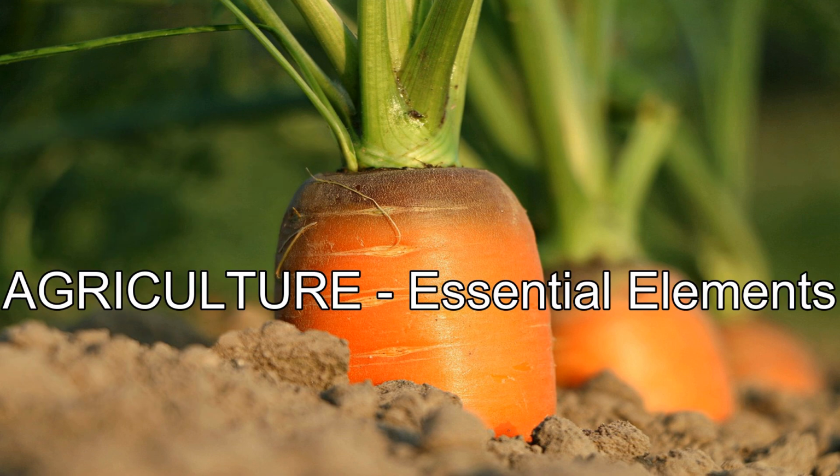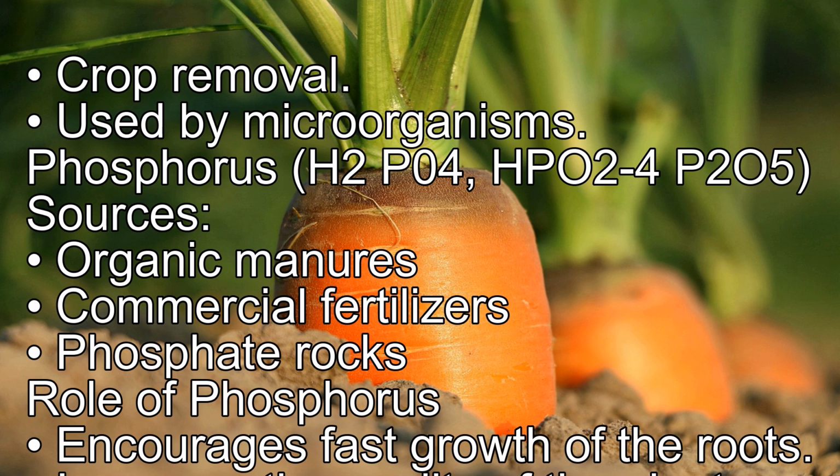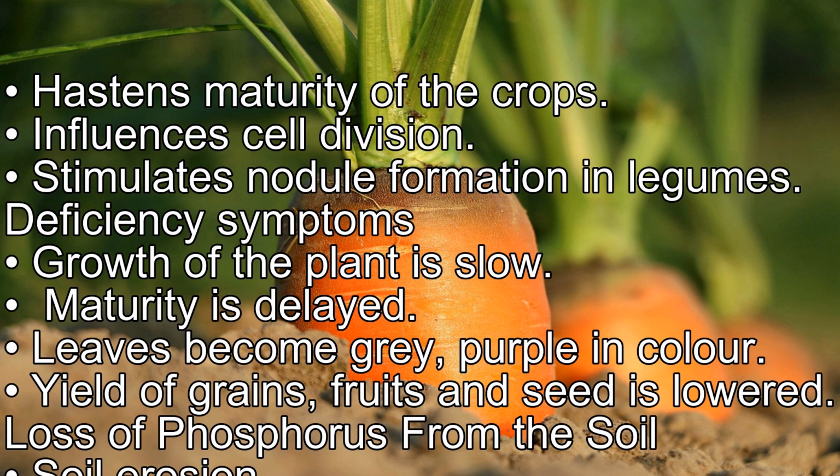Loss of nitrogen: crop removal, used by microorganisms. Phosphorus, H2PO4-, HPO4 2-, P2O5. Sources: organic manures, commercial fertilizers, phosphate rocks. Role of phosphorus: encourages fast growth of the roots, improves the quality of the plant, hastens maturity of the crops, influences cell division, stimulates nodule formation in legumes.